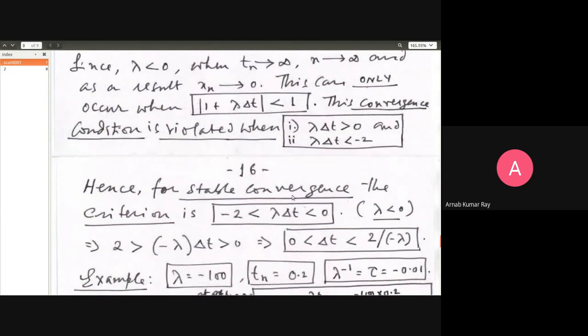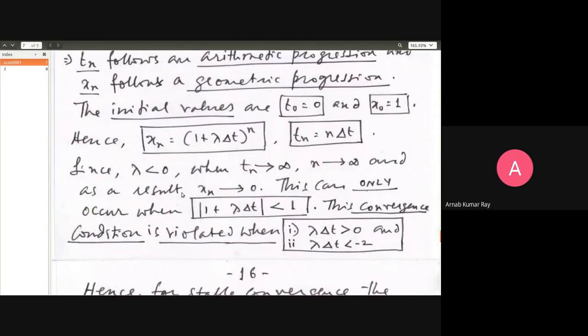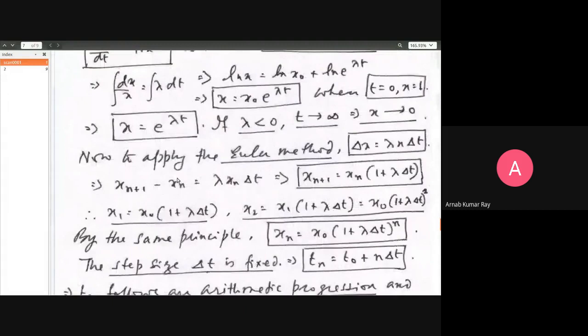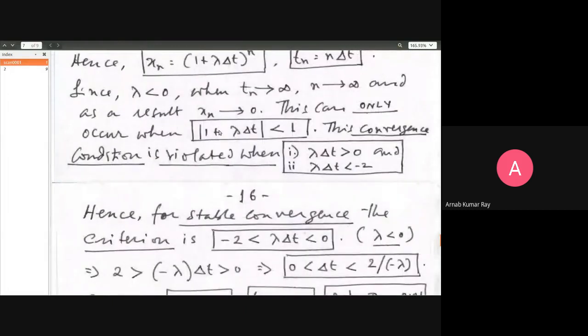What about convergence to 0, as per your expectation from the analytical result? What will happen when you want to have that? This number's modulus must lie between 0 and 1. Take a simple example: 1 divided by 2, which is half, 0.5. The modulus is lying between 0 and 1. We take a simple number, midway between 0 and 1: 0.5, which is 1 by 2.